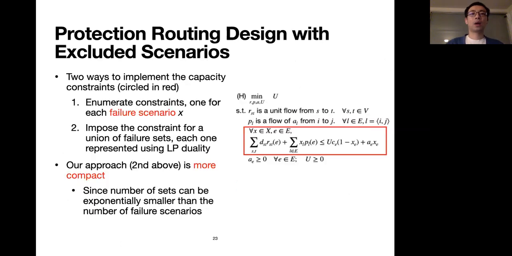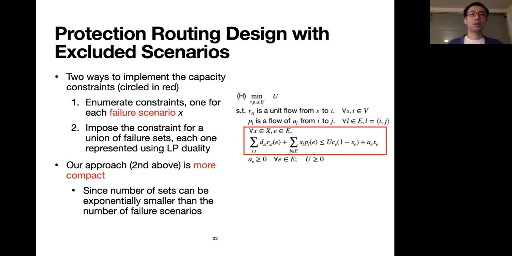Now let's see how we can design protection routing with excluded scenarios. The key is in the capacity constraints circled in red. There are two ways to implement the capacity constraints. First, enumerate the constraints, one for each failure scenario X. Second, we impose the constraint for a union of the failure sets, each one represented using LP duality.